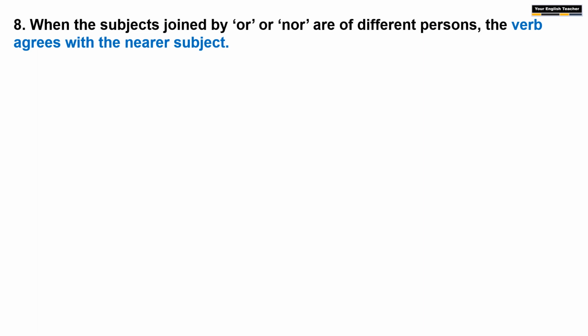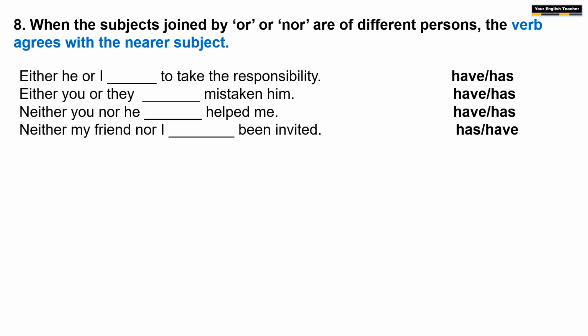The next rule is that when we connect two nouns in subject position with or, nor, and when they belong to different persons, the verb should agree with the nearer subject, meaning the second noun in the sentence. Let us consider these examples. Either he or I dash to take the responsibility. What are the two subjects here?